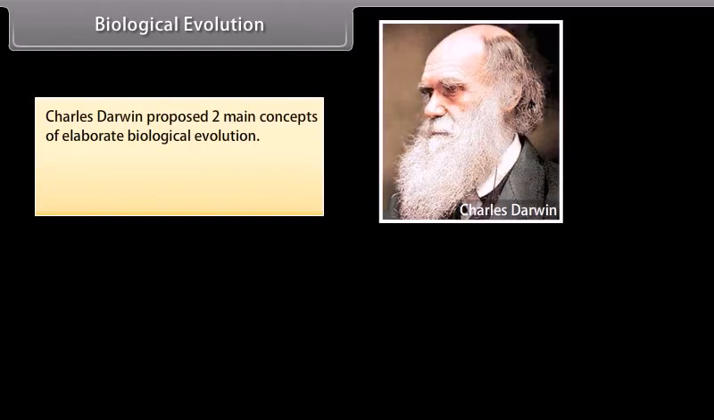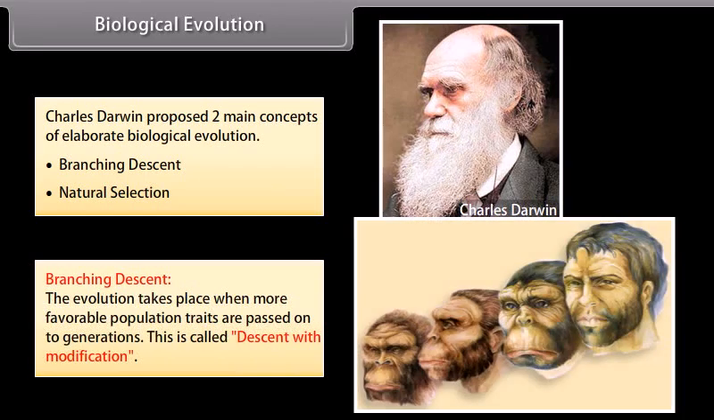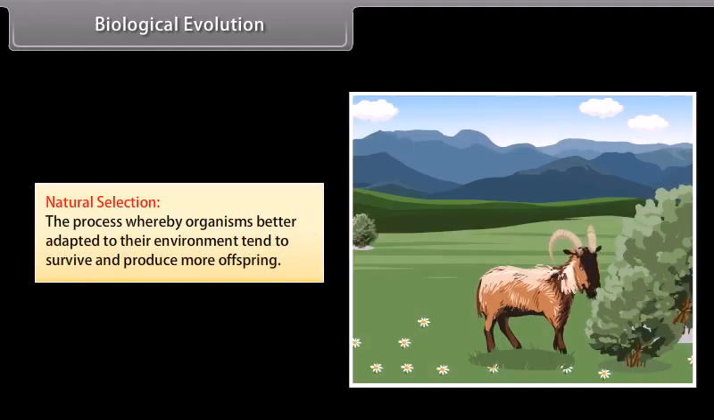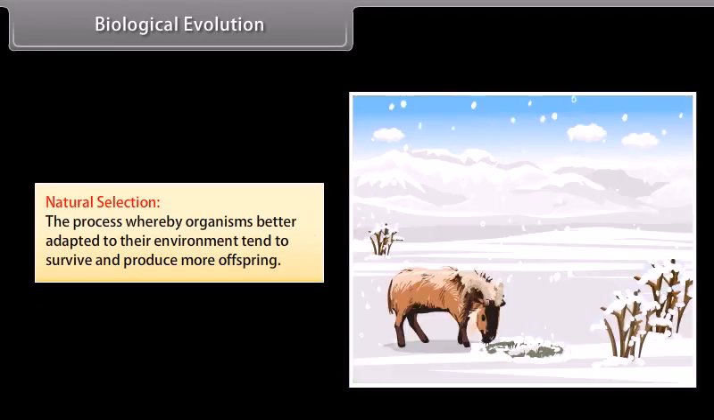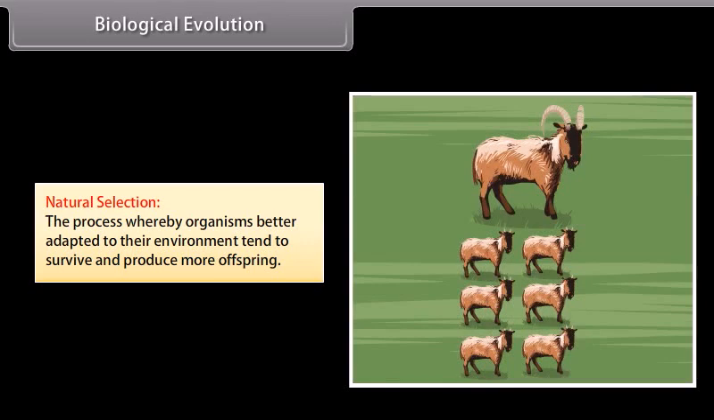Charles Darwin proposed two main concepts of biological evolution: 1. Branching descent. 2. Natural selection. Branching descent: evolution takes place when more favorable population traits are passed on to the next generation. This is called descent with modification. Natural selection: the process whereby organisms better adapted to their environment tend to survive and produce more offspring.